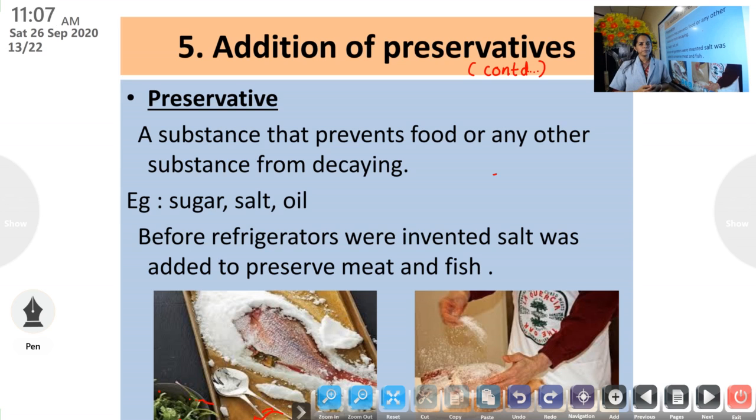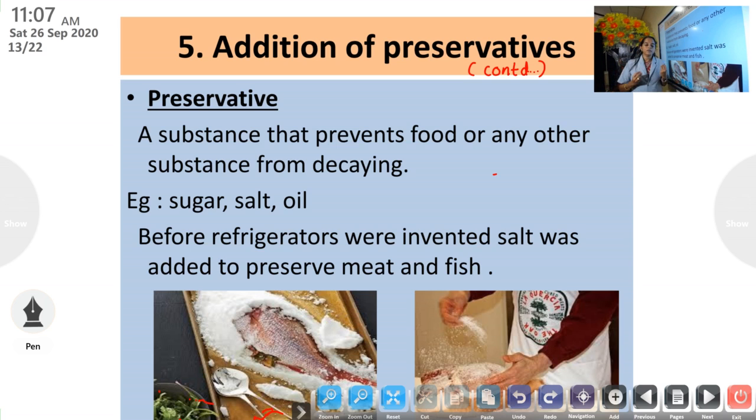Then we went to dehydration. What is dehydration? Yes, it is the process of removing water content or moisture from food substances. And how is that possible? Either by heating or by drying in direct sunlight. Then one more food preservation technique we studied was boiling.